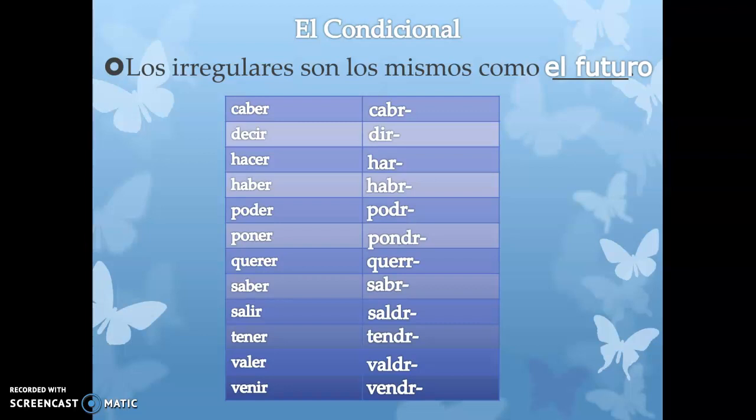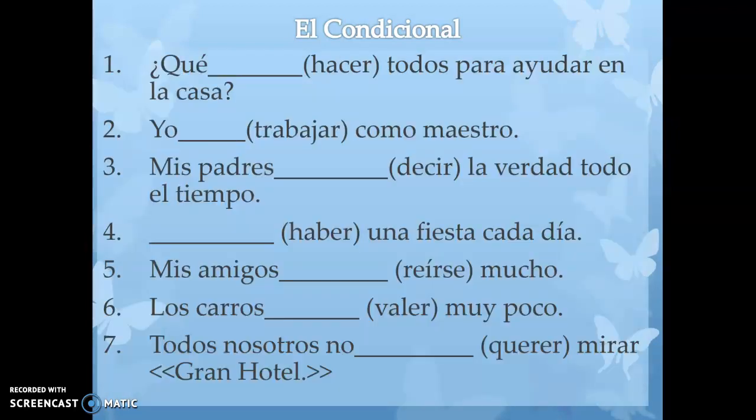So that's pretty much everything for the conditional. It's really easy. It's really similar to future, just a different set of endings. So if you want to go ahead and pause this and just do these 7 quick practice problems to make sure you have it down, you know what you're doing before doing the notes check on Schoology. So go ahead and pause it, complete these, and then restart it.